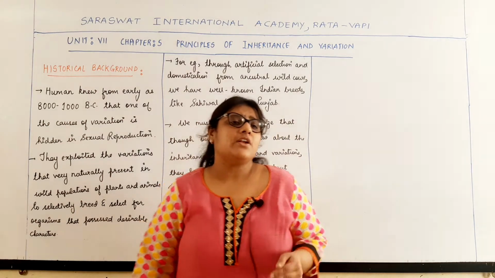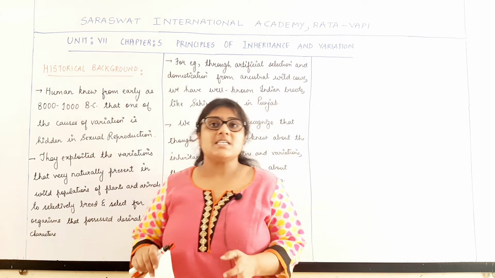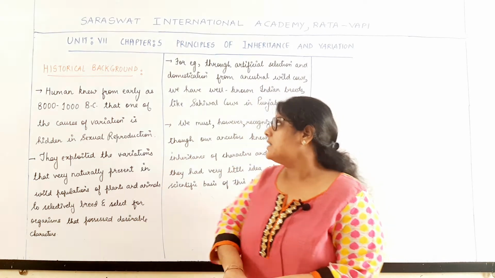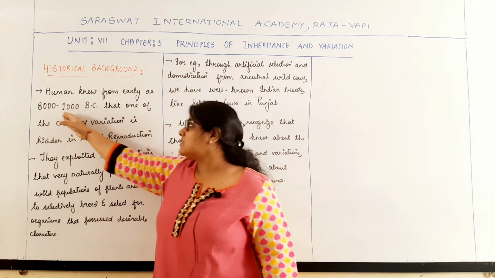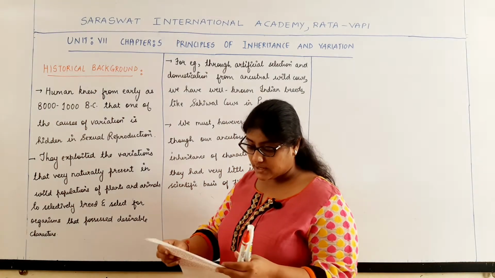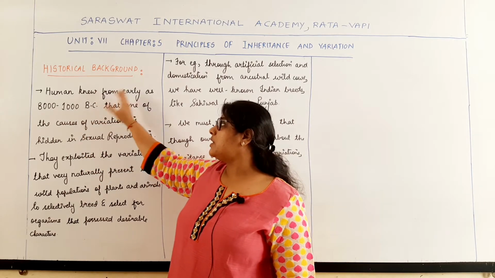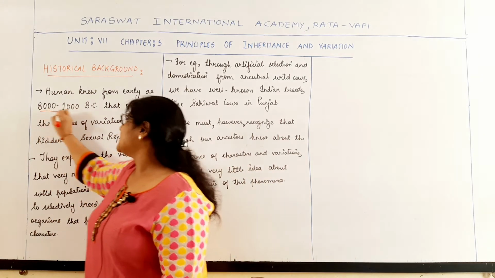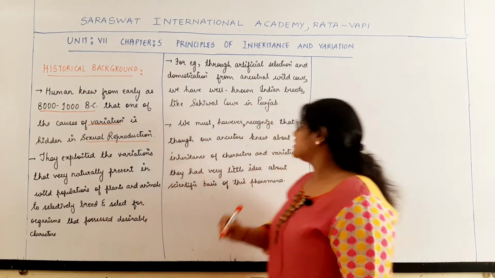Now students, the field of genetics is not a new field. Our ancestors were using this field, but they did not know the scientific basis of it. See students, humans knew as early as 8000 to 1000 BC that one of the main causes of variation is sexual reproduction.